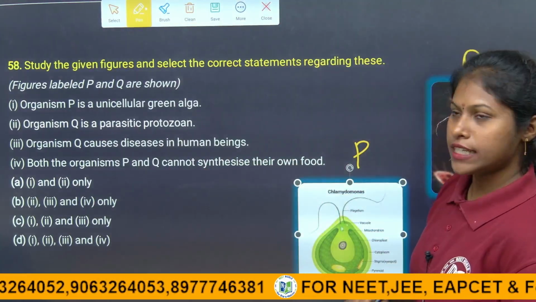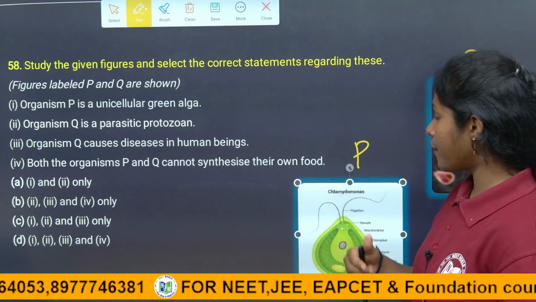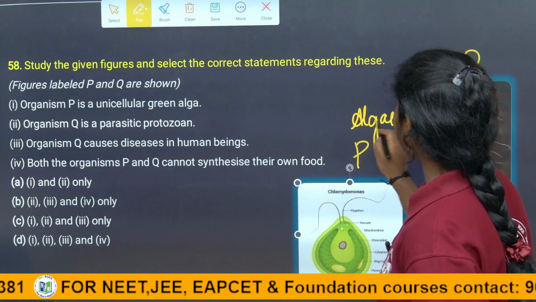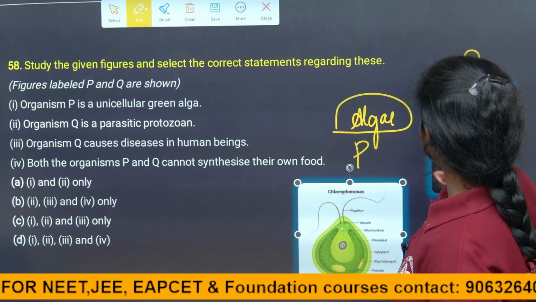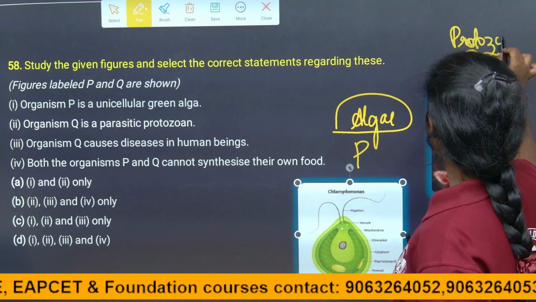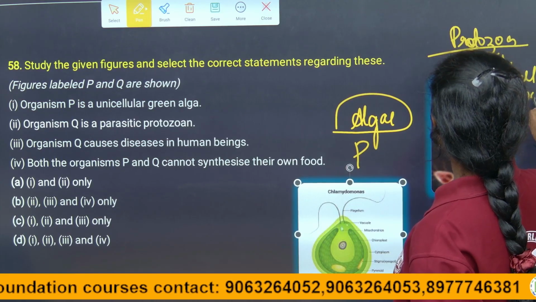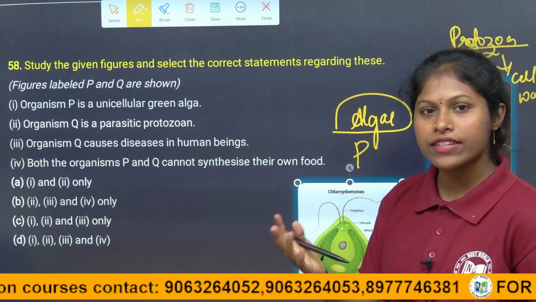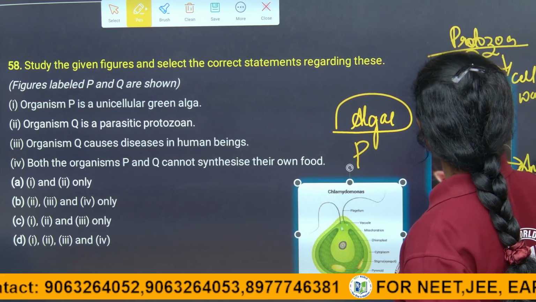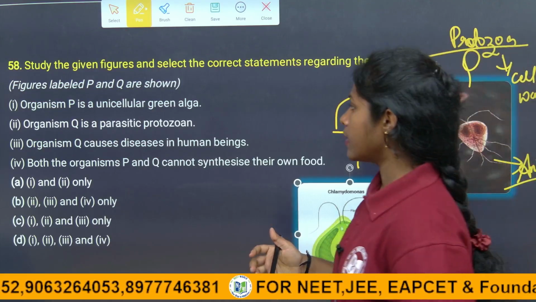So, let us see, is P a bacteria, algae, fungus, protozoa or virus? P is an algae, it is a microscopic algae, right. Q is a protozoa, it is also microscopic. Does the protozoa have a cell wall? No, they don't have a cell wall. Do animals have a cell wall? Animals also don't have a cell wall. That is why it is very closely related to animal cells. That is why protozoans are called the first eukaryotic animals, right.